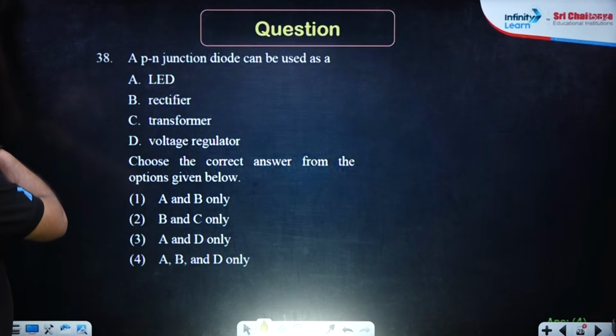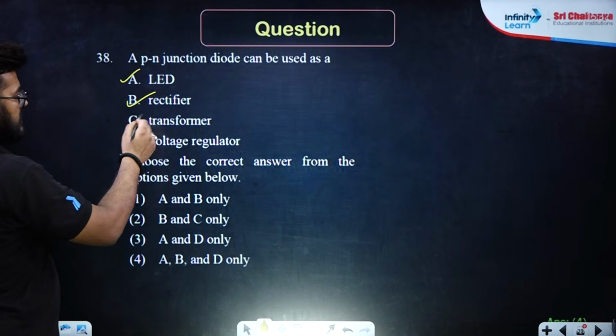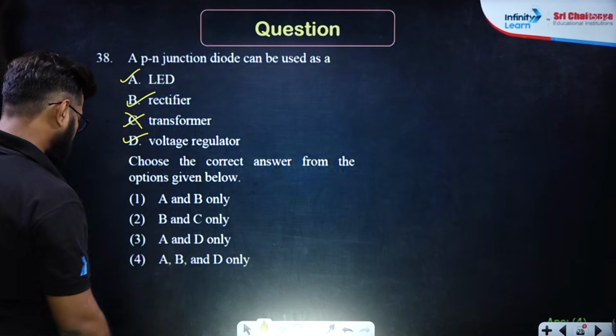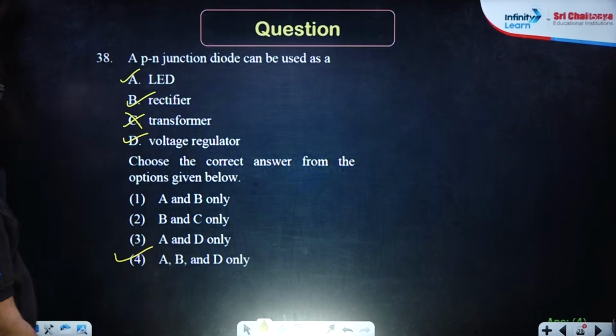A PN junction diode can be used as LED, yes. Rectifier, yes. Transformer, no. Voltage regulator, yes. A, B and D. A, B and D, option number 4 is the right answer.